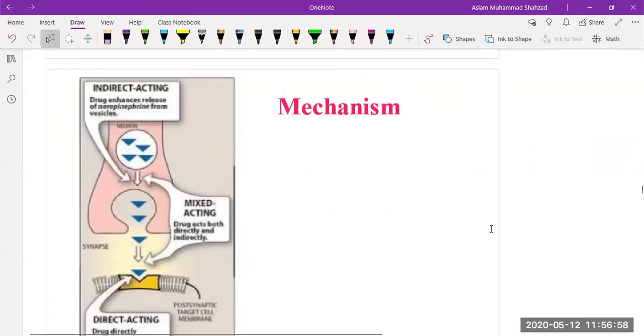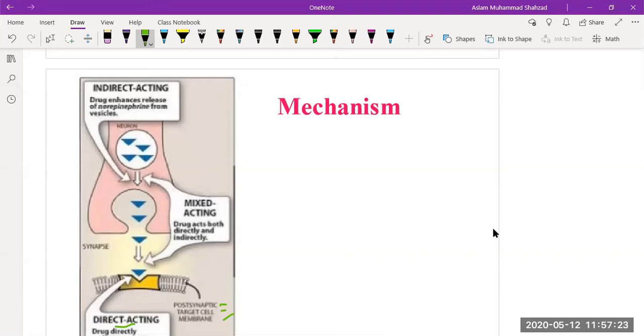For the mechanism of action of sympathomimetic agents, there are three types of mechanisms. Number one is direct acting. This is a post synaptic target cell membrane, and these are the neurons, and then the neurotransmitters attach directly to the receptor.